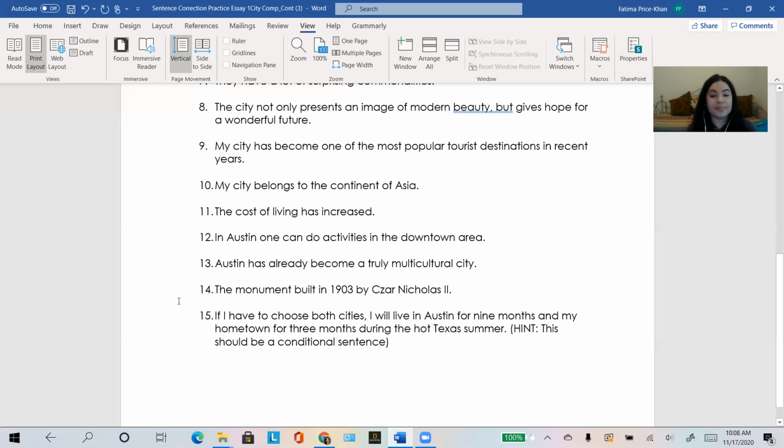Let's look at number 14. The monument built in 1903 by Tsar Nicholas II. Must be a Russian student or a student from the former Russian Empire. The monument built. What tense should this be? Who built the monument? Tsar Nicholas. Okay, what tense should we use here? Do you know? The passive. How do we form the passive? Be plus the past participle. And the be can be in any tense, right? Here it should be the past simple, "was built."